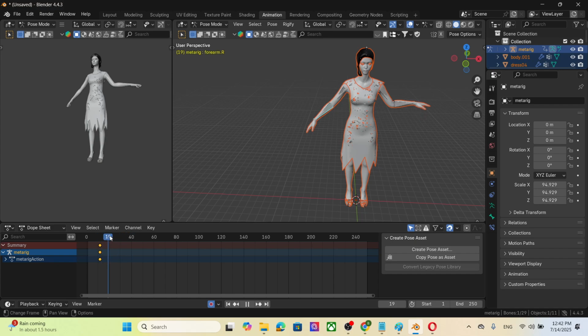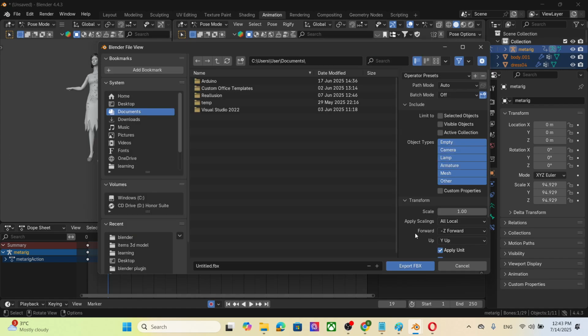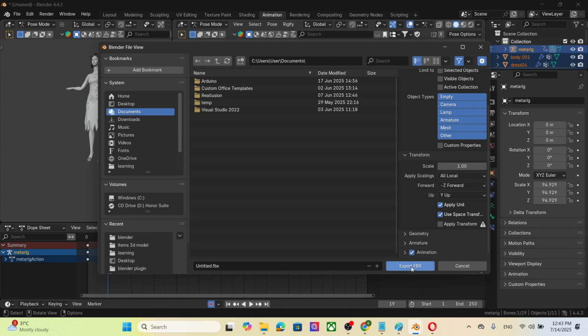Okay, go to frame 0, press the I, go to 20, press the rotate button to rotate. So now your animation will be something like this. Okay, like flying. Okay, so once you are done, you just export. Okay, export FBX, make sure you check the animation here. Okay, so we can type it like flying.